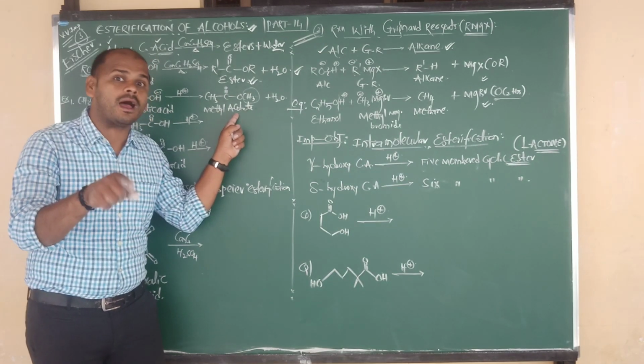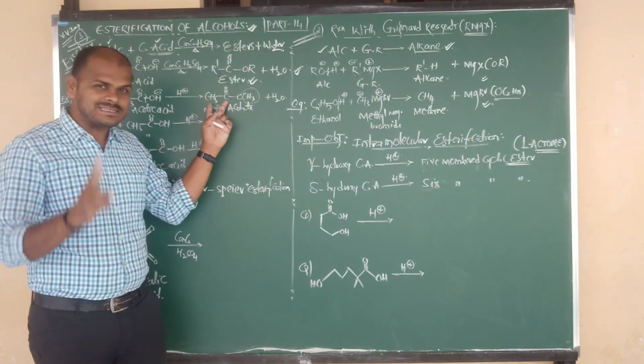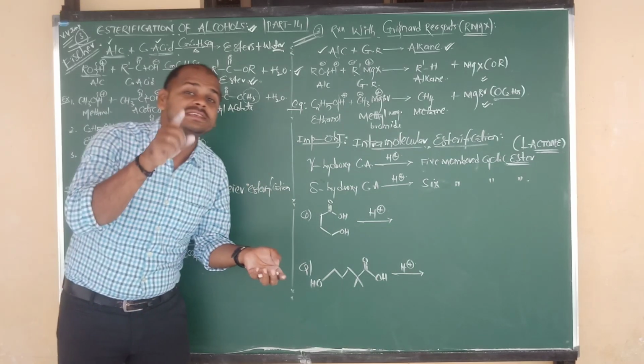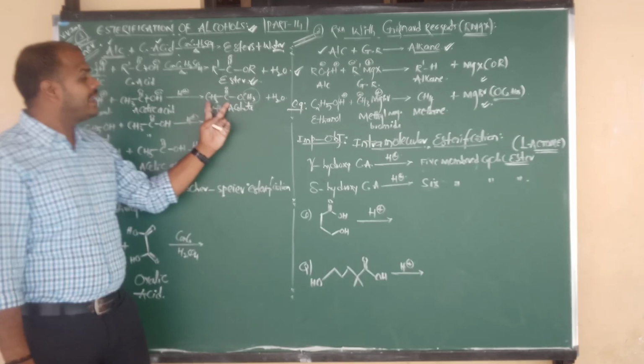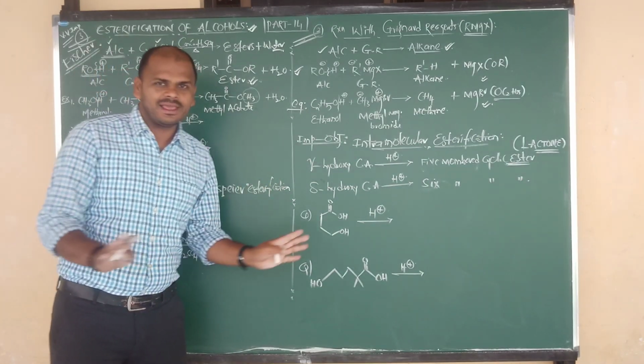This is the common name. We can also write the IUPAC name: methyl, two carbons is eth, single bond is an, and for the ester functional group the suffix is oate. So methyl ethanoate is the IUPAC name, but the common name is methyl acetate.